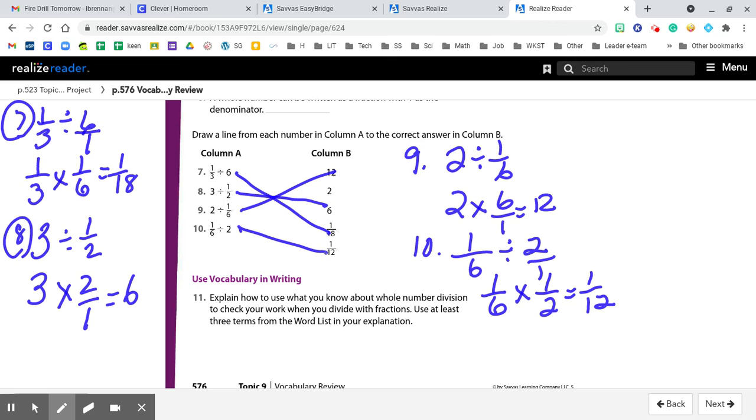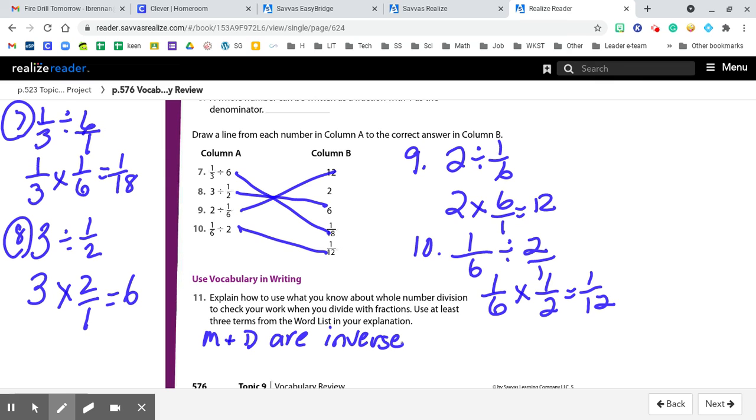Explain how to use what you know about whole number division to check your work when you divide with fractions. Use at least 3 terms from the word list in your explanation. So multiplication and division are inverse operations. Some teachers like to call them reverse, but the math term is inverse operations, whether the problem has whole numbers or fractions.